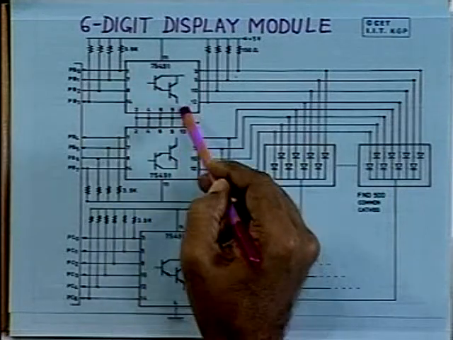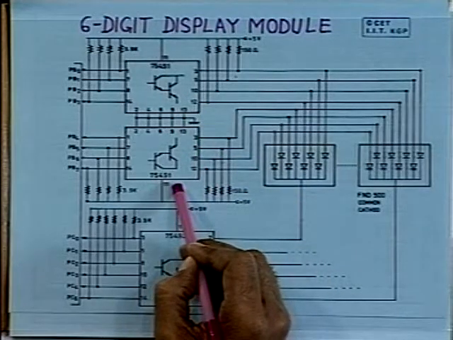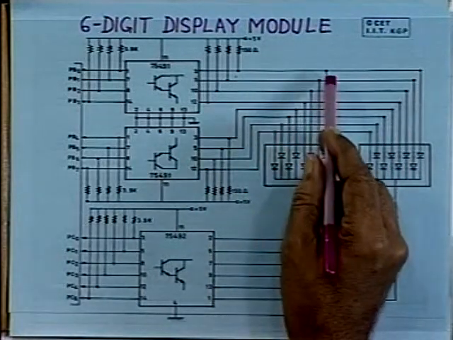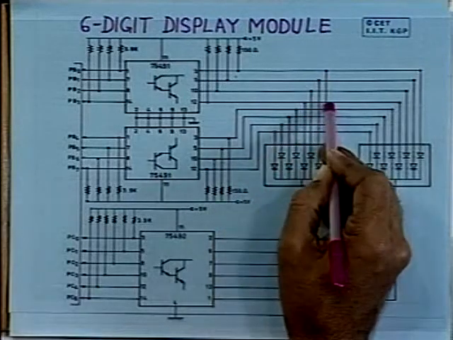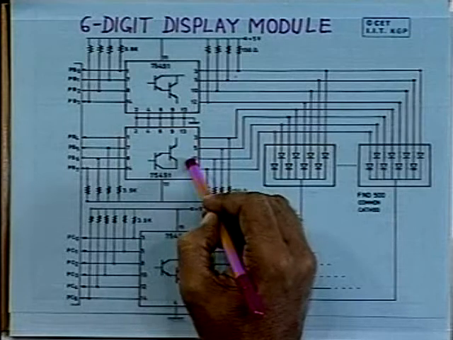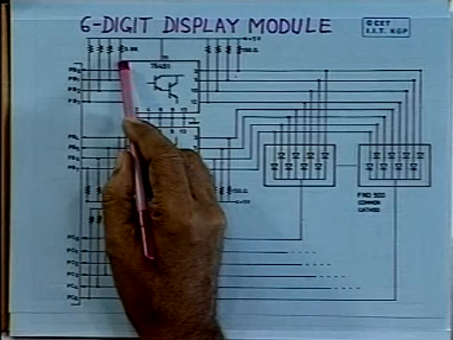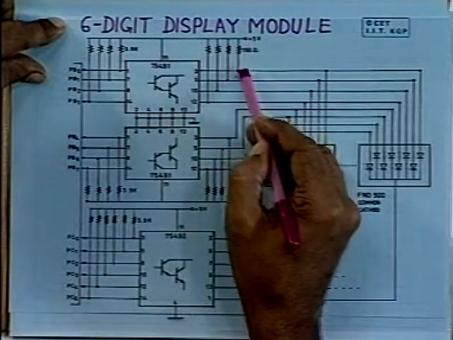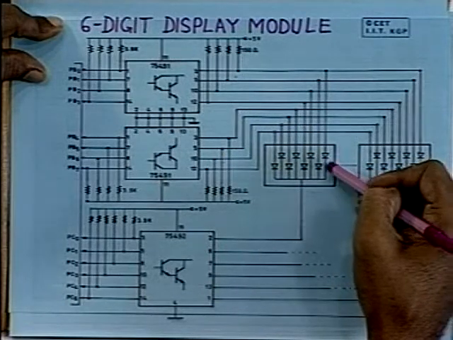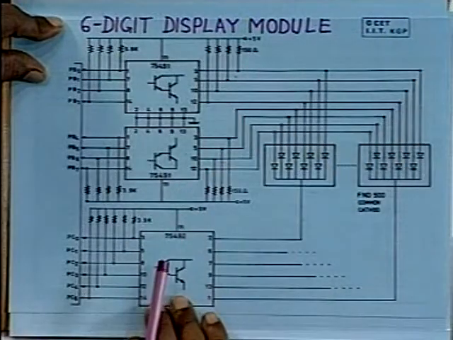So, you will require 2 75491 ICs to interface 8 segments. As you know, A, B, C, D and so on up to DP, there are 8 segments, so to drive them you will require 2 ICs. Of course, you will require the necessary resistors. The base resistor value is 3.9 K, and the resistor used to drive the LEDs for getting the necessary intensity of light is 150 ohm.